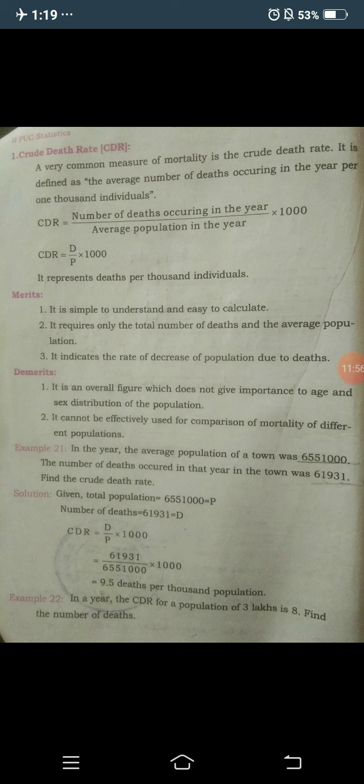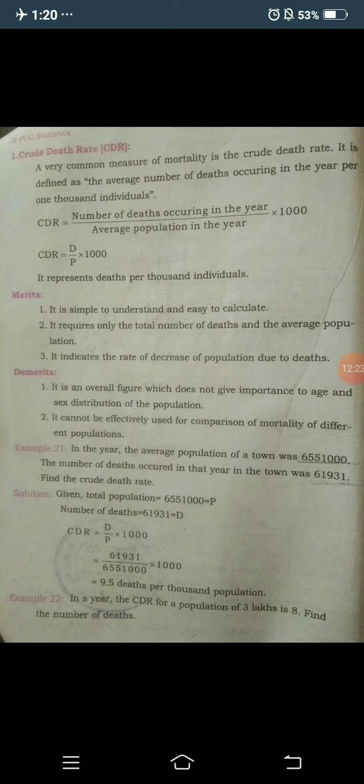First you need to write the given data. They are given the total population, capital letter P, that is 65,51,000, and the number of deaths, capital letter D, that is 61,931.